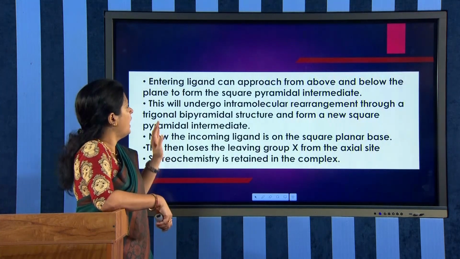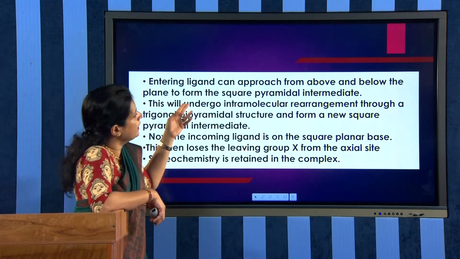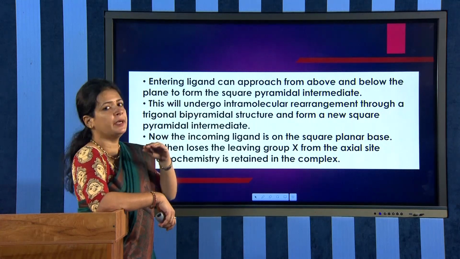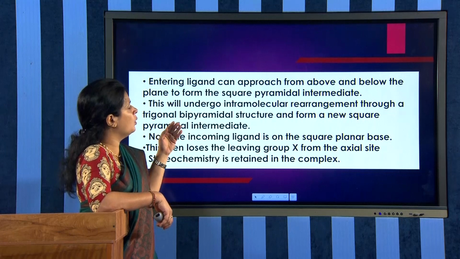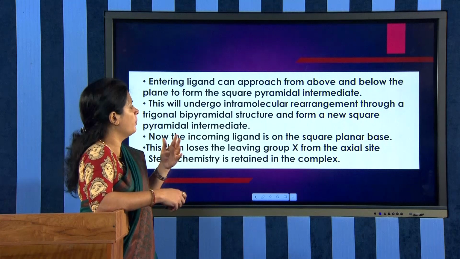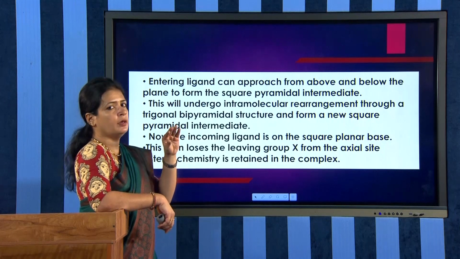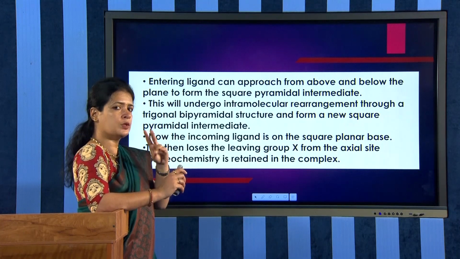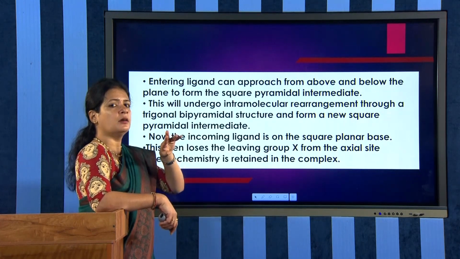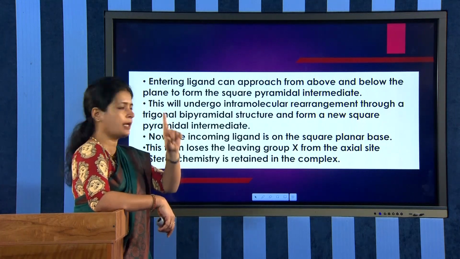Now here is the mechanism written as a summary. First, the entering ligand can approach from above or below the plane to form the square pyramidal intermediate, which undergoes an intramolecular rearrangement through a trigonal bipyramidal structure. Actually, it first forms a trigonal bipyramidal intermediate, followed by the square pyramidal, and the leaving ligand X will be in the axial position.